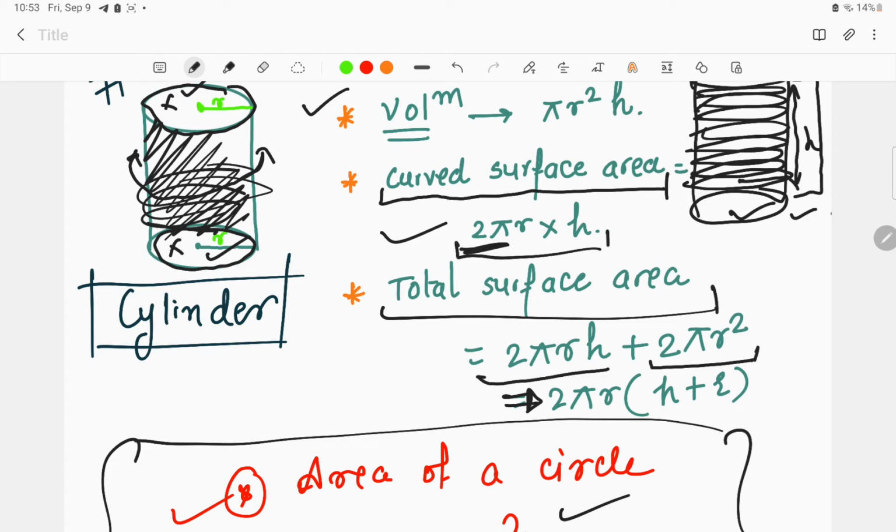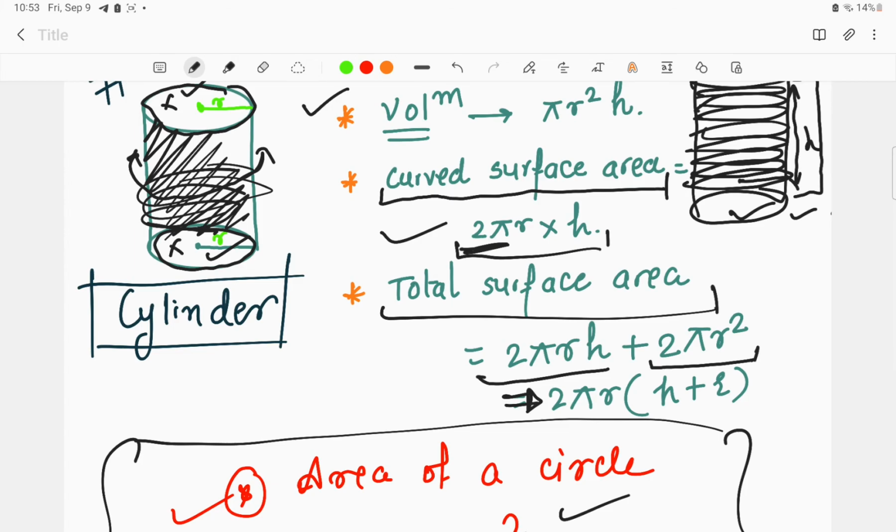So in this way, this is how we find the total surface area, where you don't have to rote-memorize the formulas. Just go through this lecture once, and once you understand how the formula has been derived, then you will be able to understand it. Do not rote-memorize the formulas. This will simply stay in the mind if we know how the formulas have been derived.